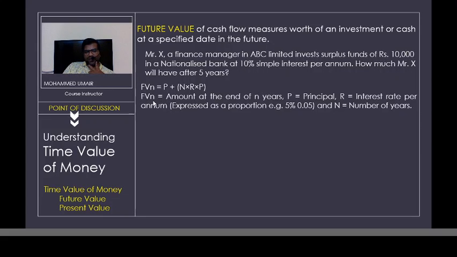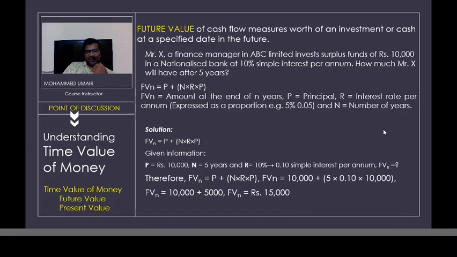So what is the future value at the end of 5th year? Let us calculate. The future value at the end of 5th year would be 15,000 rupees. The point to be noted here is that this 15,000 rupees includes the principal amount, which is 10,000, plus the interest earned. Both put together, the worth of the investment in the future is called the future value of money. So the concept is simple, right? I hope you have understood this.